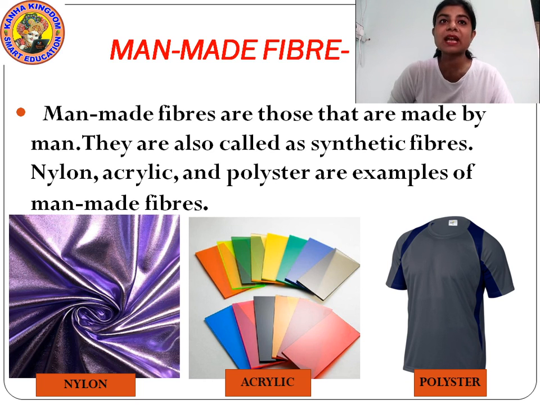Understood? They are also called synthetic fibers. Man-made fibers are also called synthetic fibers. Okay? Nylon, acrylic, polyester are some examples of man-made fibers. Can you see the picture? Nylon, then acrylic, then polyester. Yes, these are man-made fibers. Okay? Now, let us move to the clothes that we wear according to the weather. Okay?